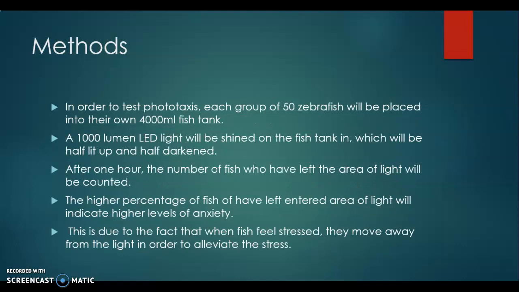In order to test phototaxis, 50 zebrafish were placed in their own 4,000 milliliter fish tank, and a 1,000 lumen LED light was shined on the fish tank, which was half lit up and half darkened. After 1 hour, the number of zebrafish who left the area of light were counted, and a higher percentage of fish who left the area of light indicated higher levels of anxiety. This is because when zebrafish feel stress, they move away from the light in order to alleviate that stress.